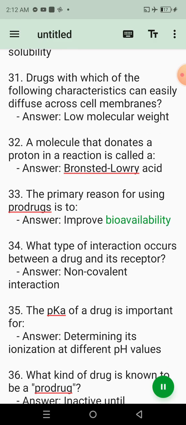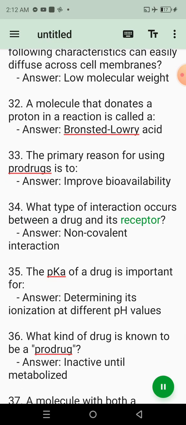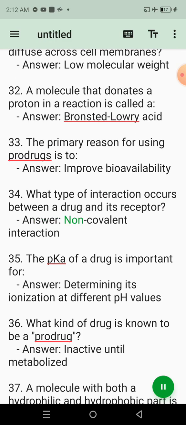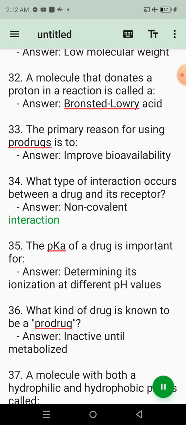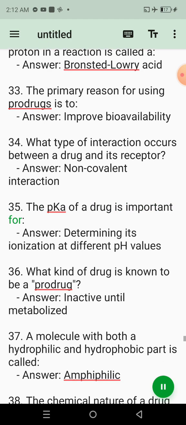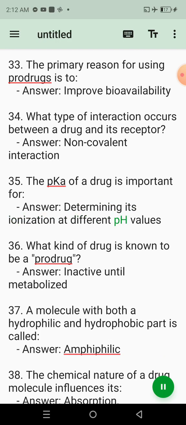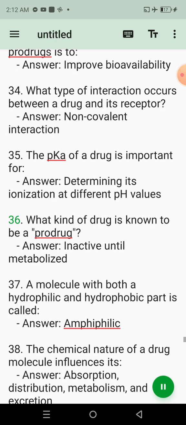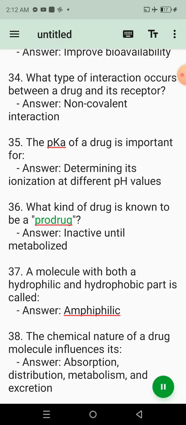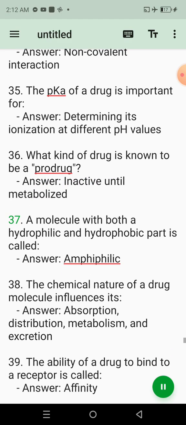33. The primary reason for using prodrugs is to? Answer: Improve bioavailability. 34. What type of interaction occurs between a drug and its receptor? Answer: Non-covalent interaction. 35. The pKa of a drug is important for? Answer: Determining its ionization at different pH values. 36. What kind of drug is known to be a prodrug? Answer: Inactive until metabolized.